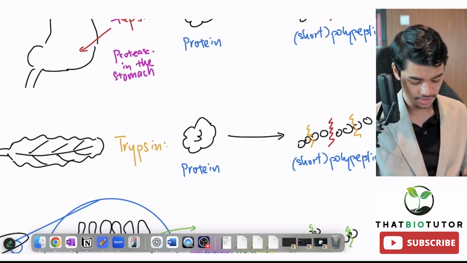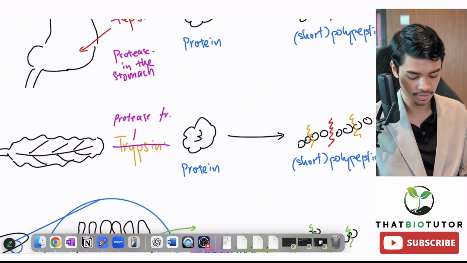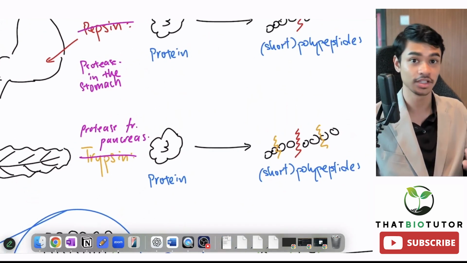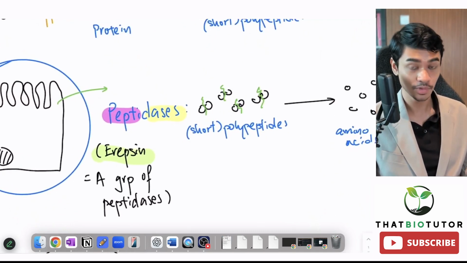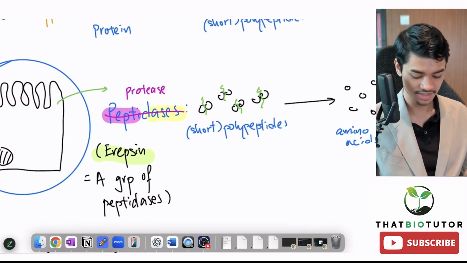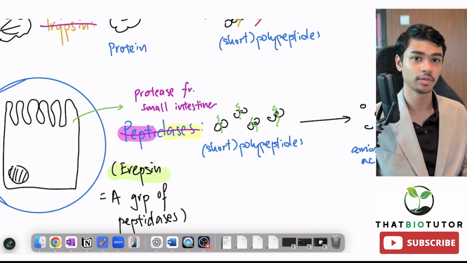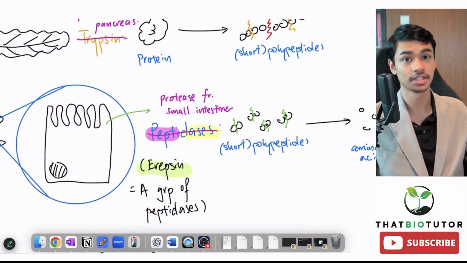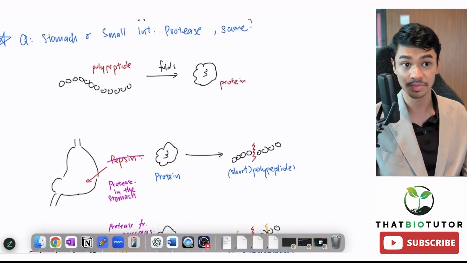And same thing for trypsin, they've also just changed it to protease. So I say protease from the pancreas. This makes it accurate to science, as well as within your simplified syllabus. And for peptidases, what did they change the name to? Well, they also called it protease. So I would call it protease from the small intestine. And if I wanted to be more specific about it, I would say protease that's secreted from epithelial cells in the small intestine.